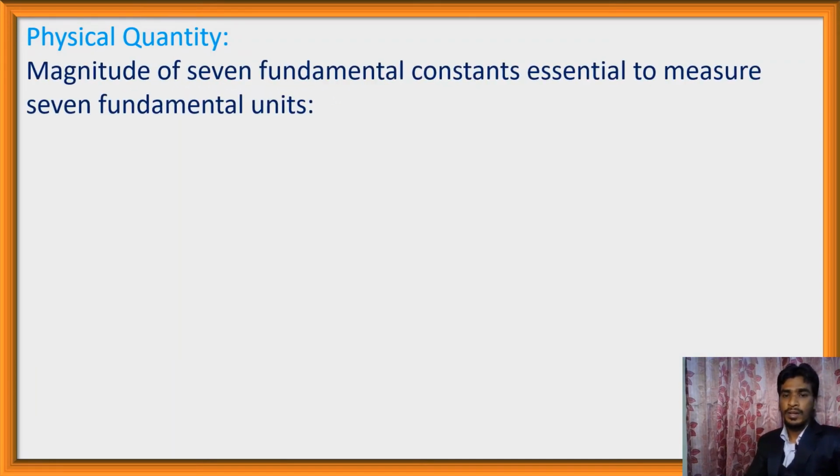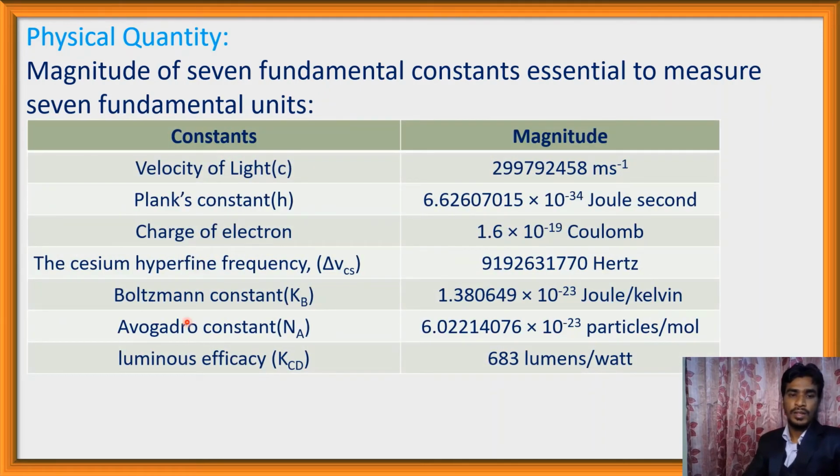Magnitude of 7 fundamental constants essential to measure 7 fundamental units. Here, the constant velocity of light, its magnitude is 299792458 meter per second. Planck's constant is 6.62607015 into 10 to the power minus 34 joule second. And charge of electron is 1.6 into 10 to the power minus 19 coulomb. This is the charge of electron.